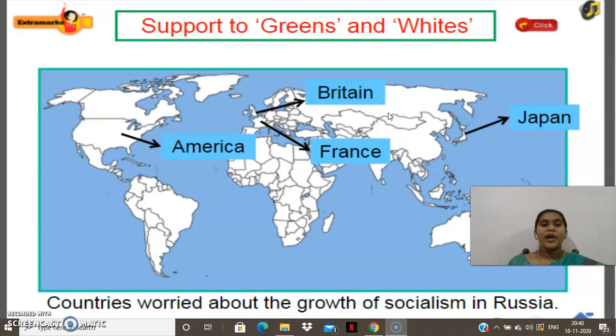Yes, children. So finally, what happened? Many other neighboring countries started to worry about the growth of socialism, what was happening in Russia. So that is the reason they tried to support. But what happened? The USSR, that is the Soviet Union, was not happy with the support which they were getting. Which countries were supporting? Britain, America, France, and Japan were worried about the growth of socialism in Russia.